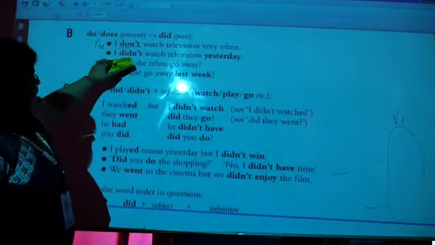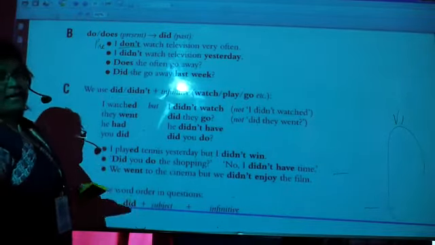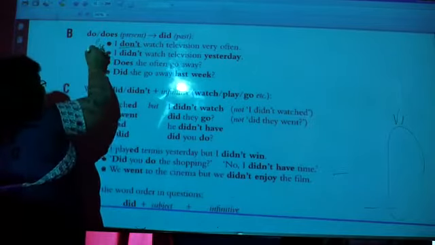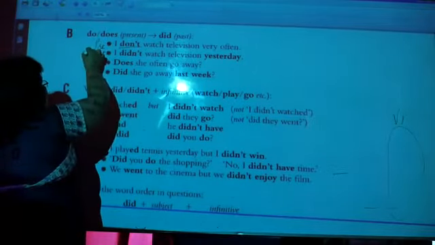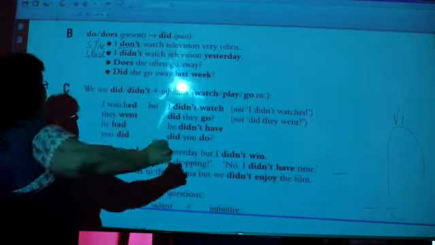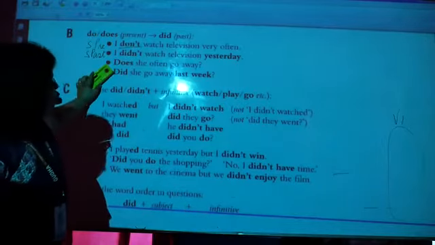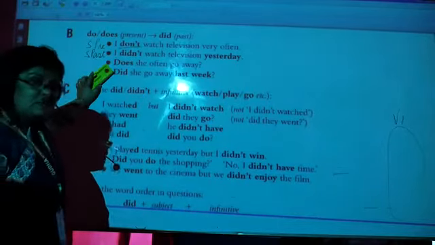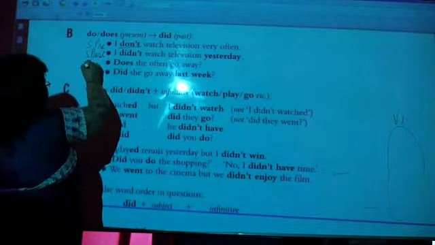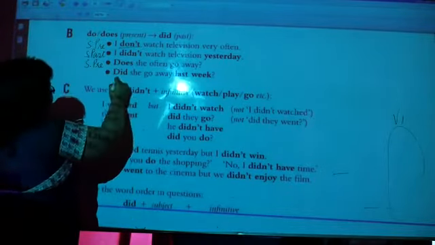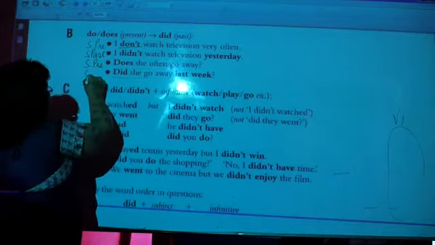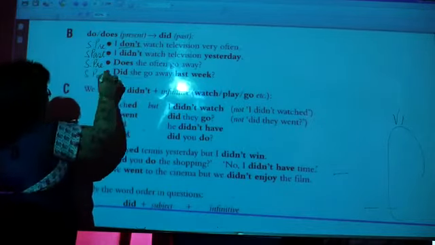Second, I didn't watch television yesterday. Now it is talking about past. Simple past and simple present. Third, does she often go away? Now we are using does, means it is of which category? It is simple present. Did she go away last week? Means it is simple past. Just see the difference.